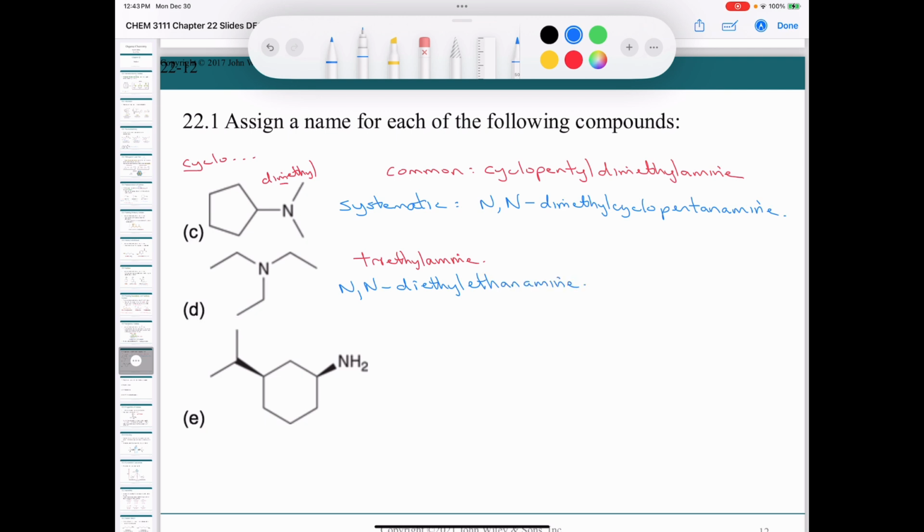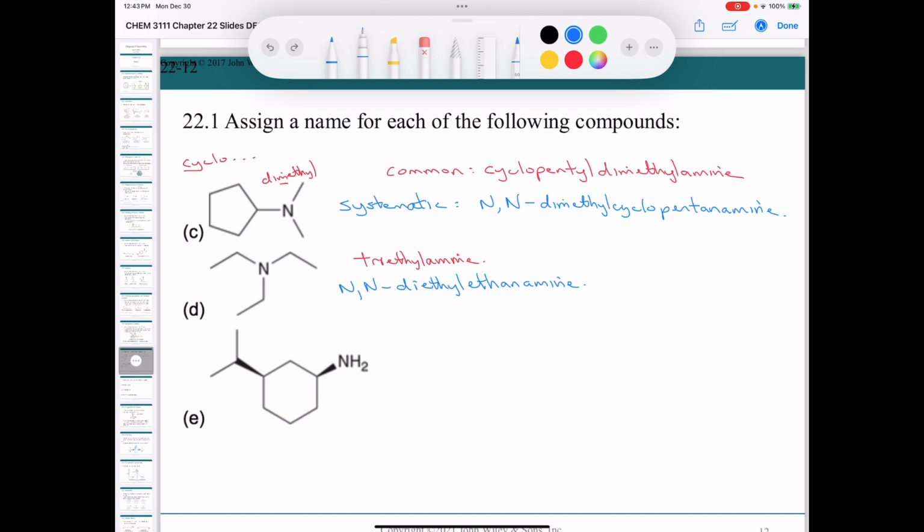And again, there's no locant here. You don't have to call it 1-ethanamine because there's only 2 carbons. So it has to be on one or the other. All right, and the last one, we can't give this one a common name because we can't name this as some kind of alkyl group like that. So we're going to name it using the systematic way.